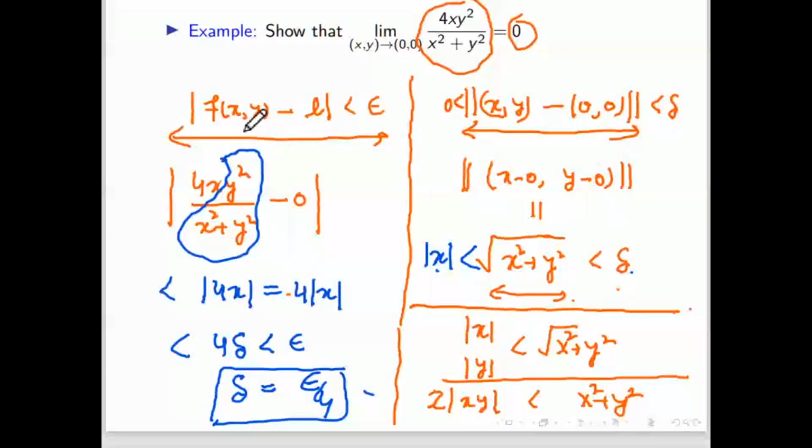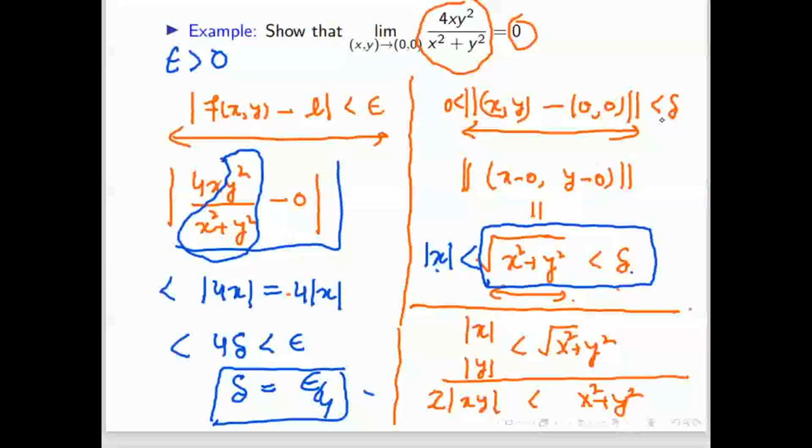See, here we have to show f(x, y) is less than epsilon. For that we need to choose a delta. Epsilon is a positive quantity that is given, and I want to apply this definition. If you simplify this, you will get this quantity. From here, y square by x square plus y square is less than 1. So this is less than 4 mod of x.